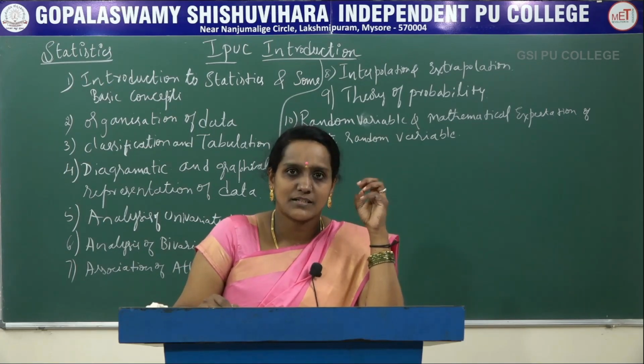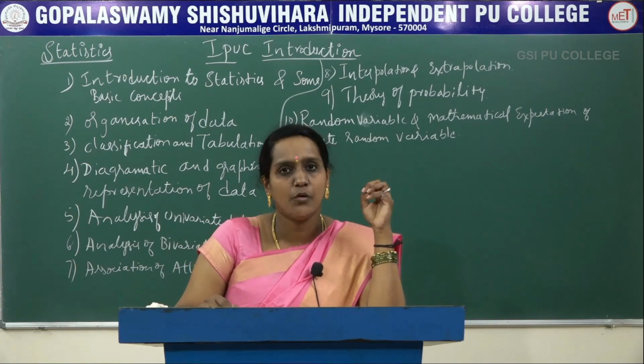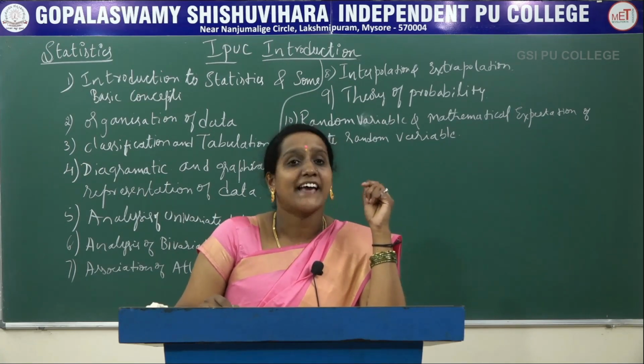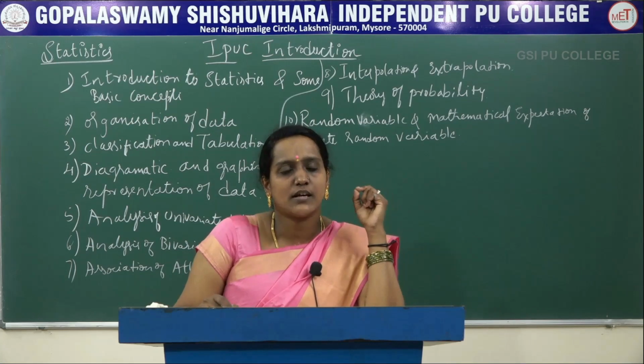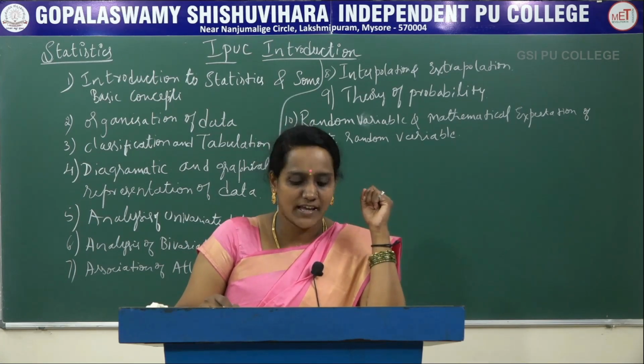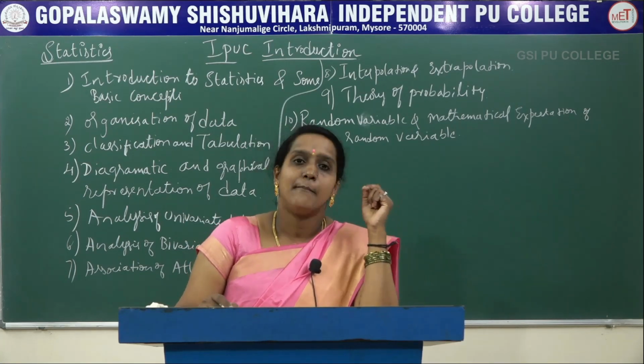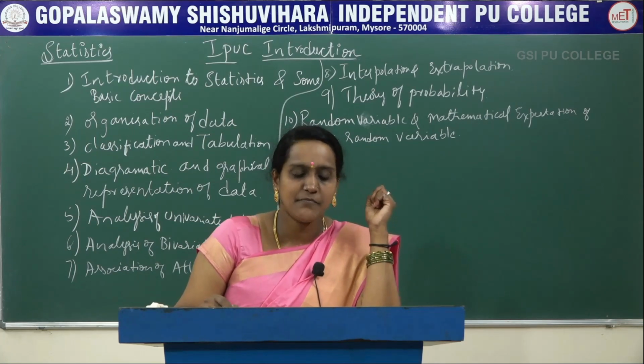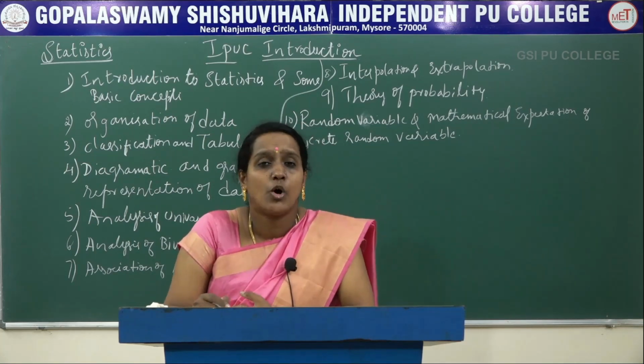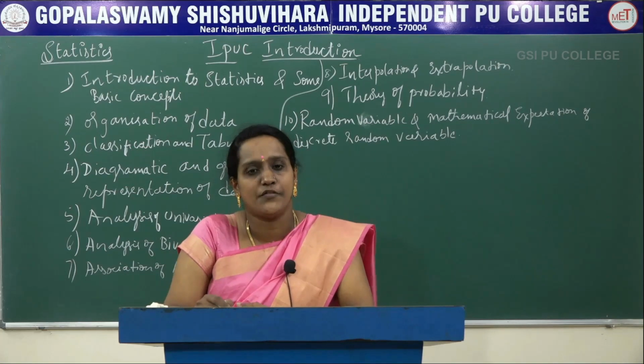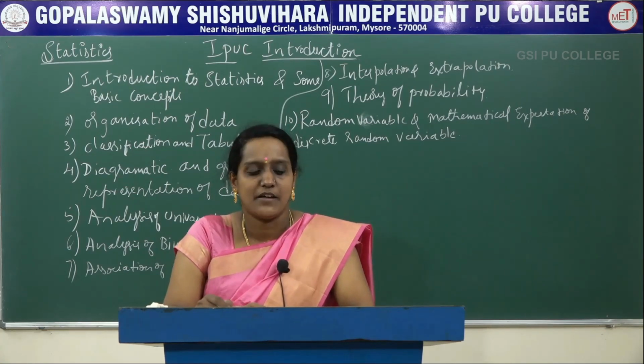At last we will study the statements and proofs of the addition and multiplication theorems of expectation. Using these theorems we can find the covariance and correlation coefficient of bivariate random variables.